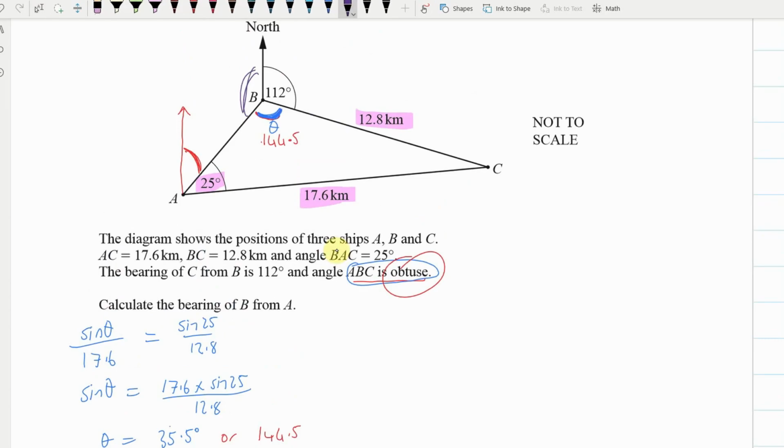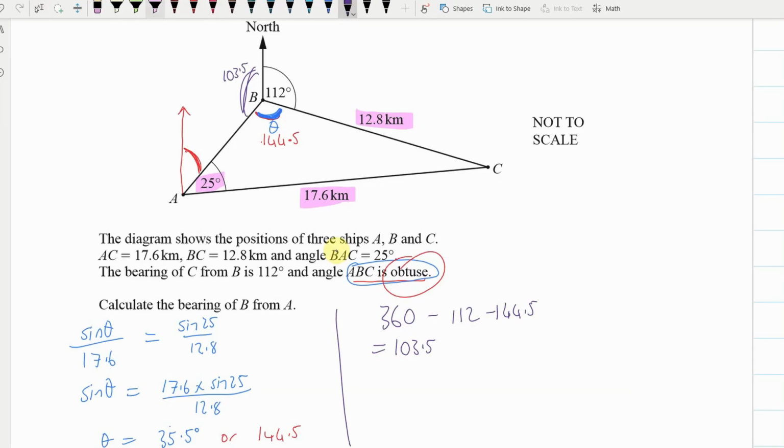So this purple angle is 360 minus 112 minus 144.5 equals 103.5.